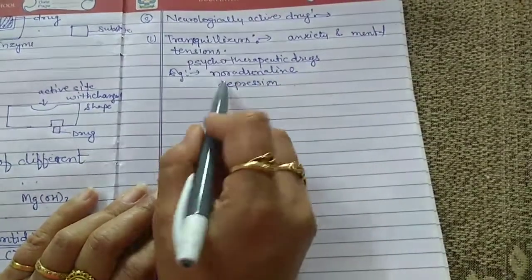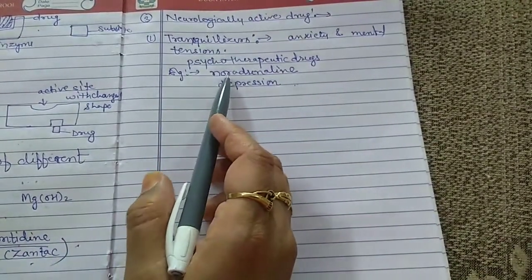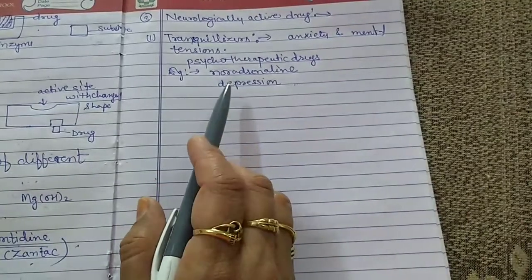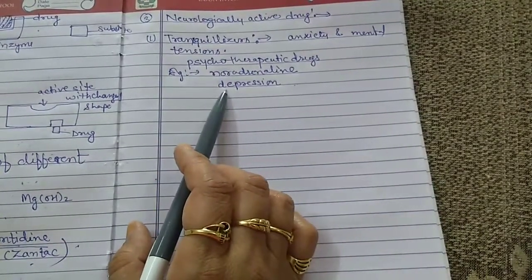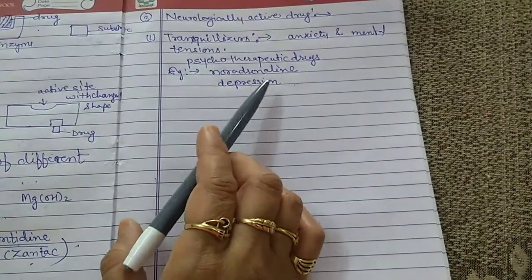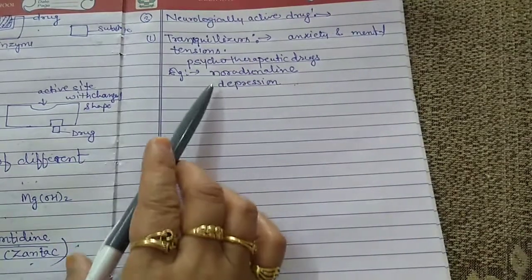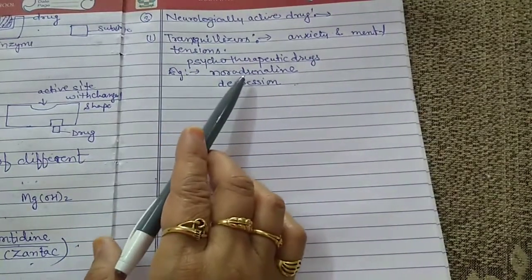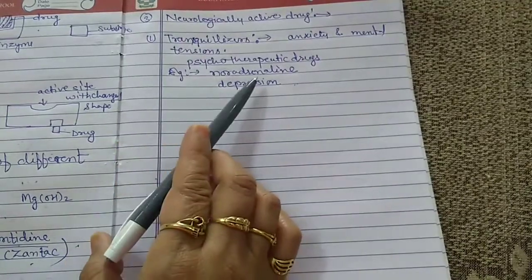When noradrenaline is not in appropriate amount in our body, we suffer from depression, and this is caused by the retardation in the signal sending capacity of the messenger.